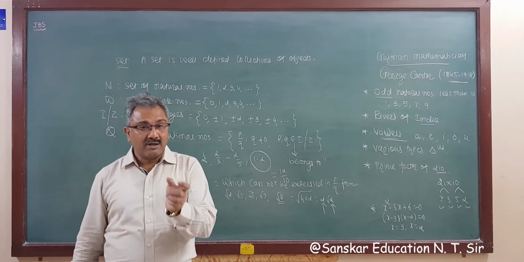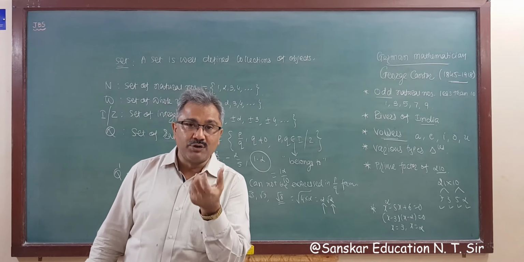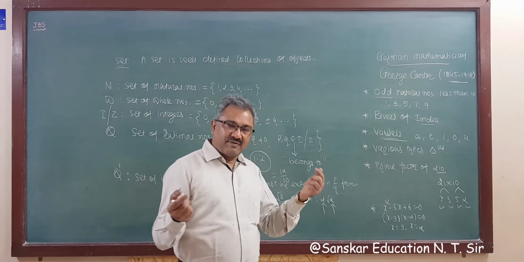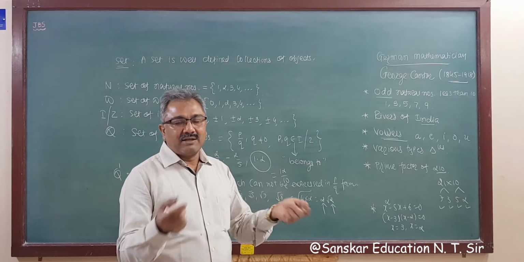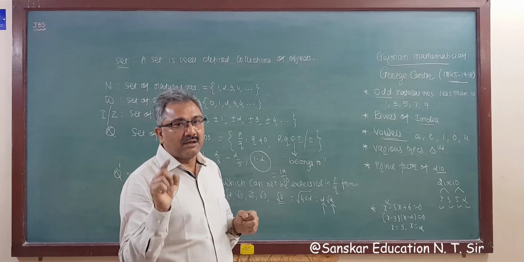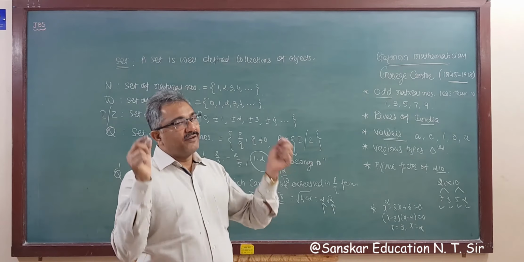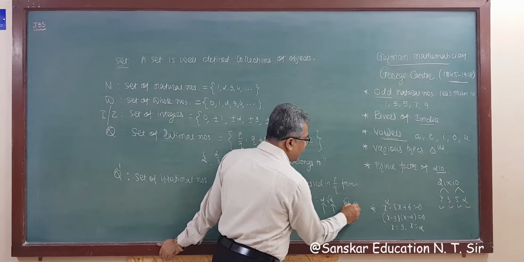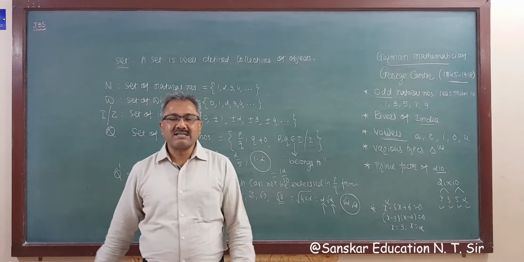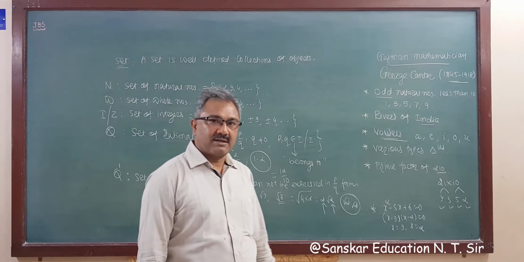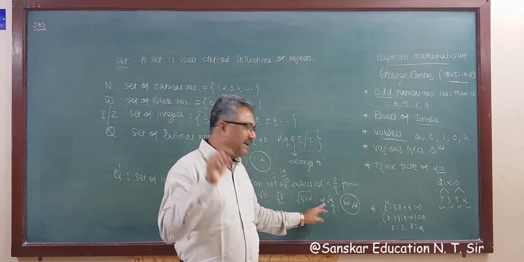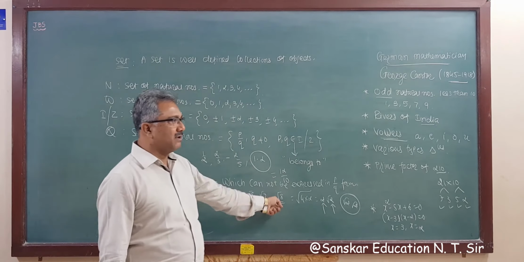And you learned in our bridge courses video that if we multiply two numbers, one rational and one irrational, then the answer will always be irrational, right? And if you multiply two irrational numbers, suppose root 2 and root 2, then your answer will be either rational or irrational. But if you multiply a rational and an irrational, the answer is always irrational. So this is the set of irrational numbers.